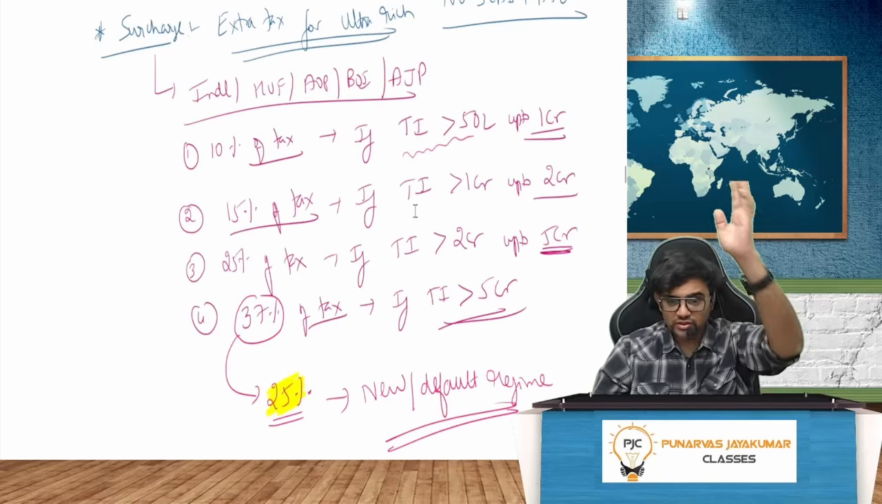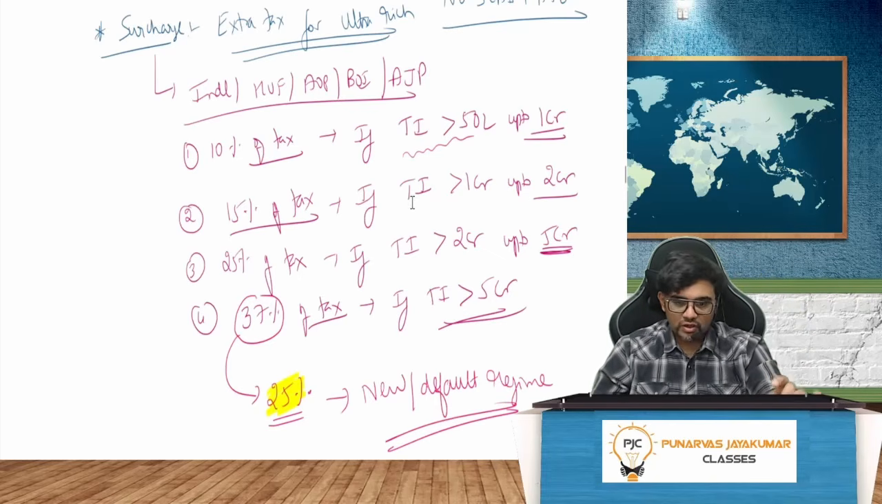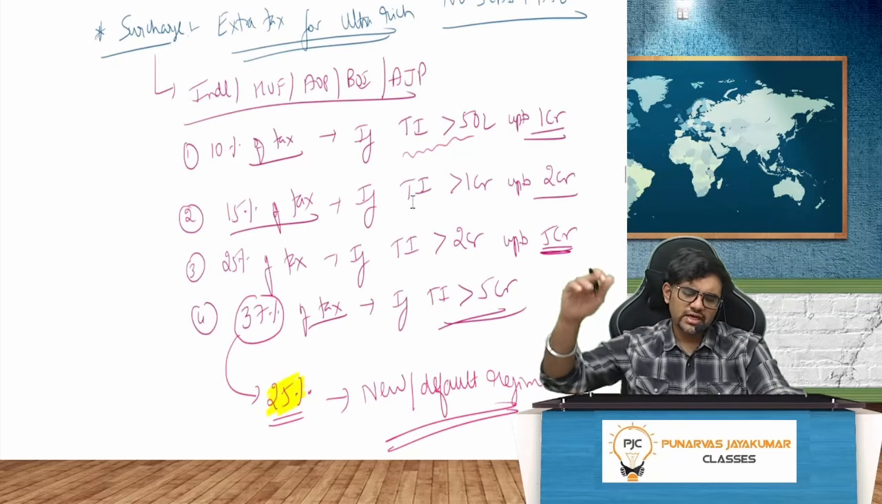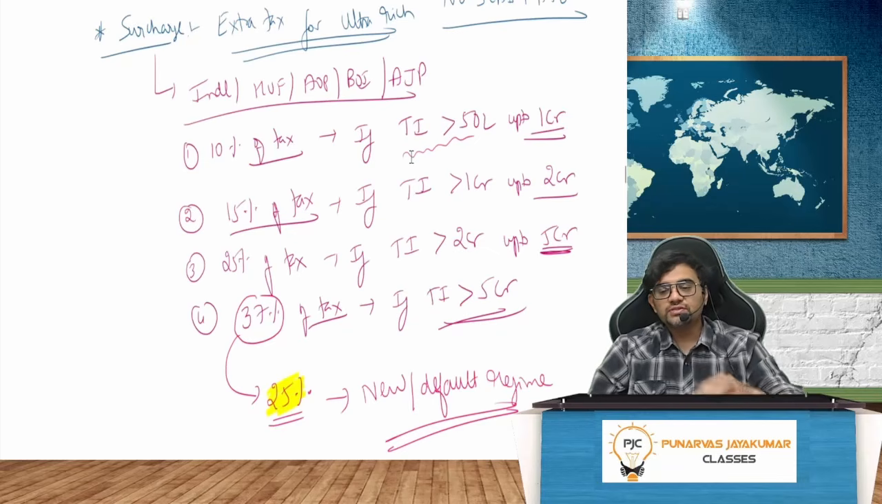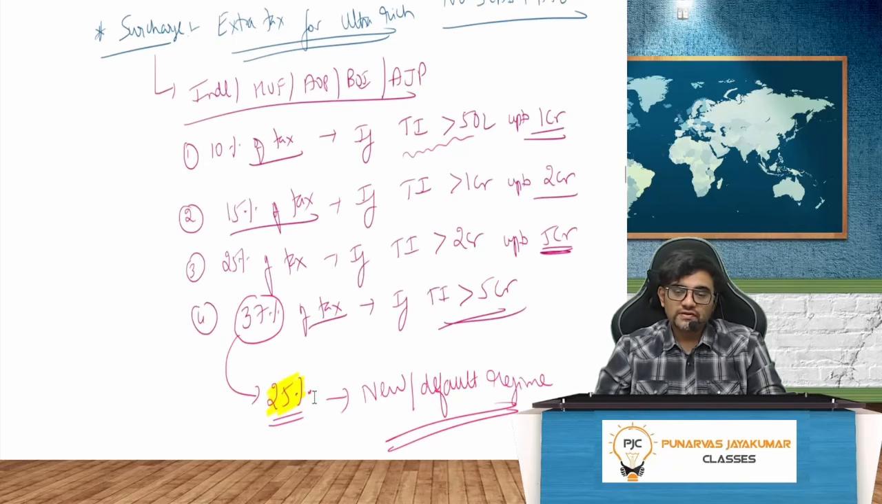It is 10% of tax if the total income is more than 50 lakh up to 1 crore. This is for who all? Individual, HUF, AOP, BOI, artificial juridical person. You need to unfortunately remember these rates, because they will give you a sum and you need to link it and write; they will not tell you that surcharge has to be charged. So 10% of tax if the total income is more than 50 lakh up to 1 crore. If more than 1 crore up to 2 crore, 15% of tax. More than 2 crore up to 5 crore, 25% of tax. More than 5 crore, 37% of tax.